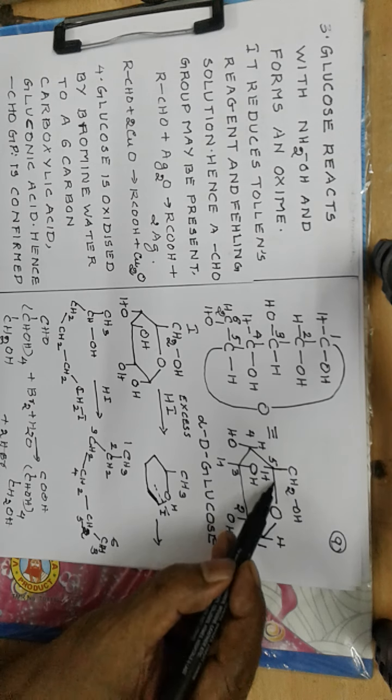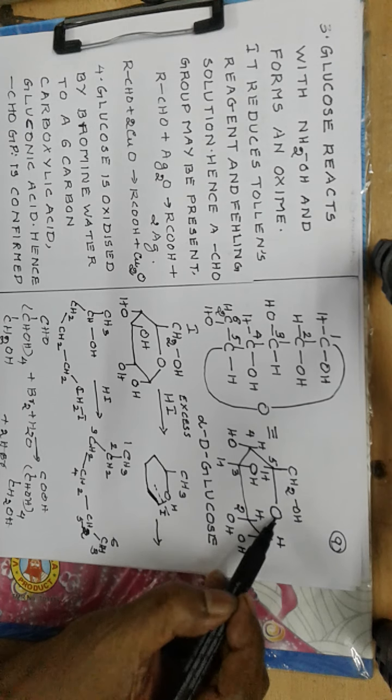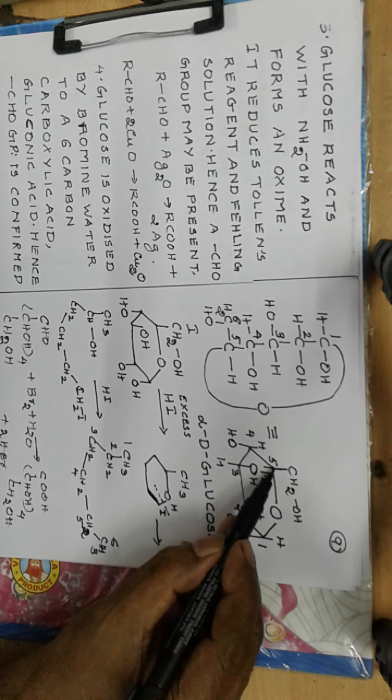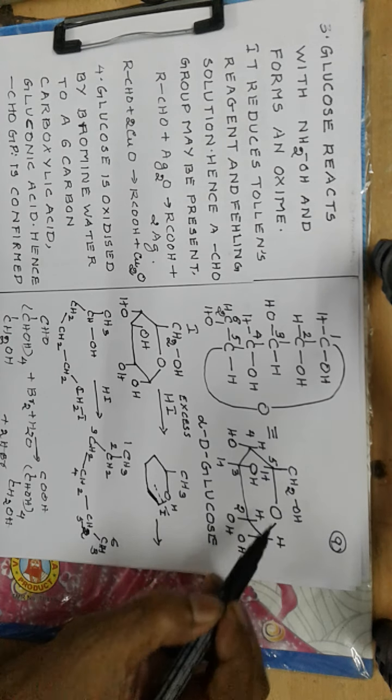So we draw a ring like this, a hexagonal shaped ring, with 1, 2, 3, 4, 5 atoms being carbons of the ring, and the 6th atom is an oxygen.